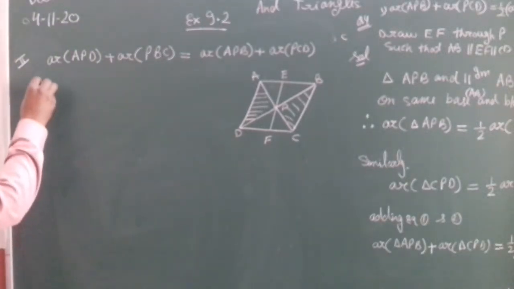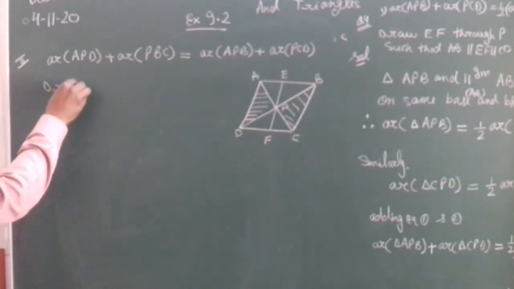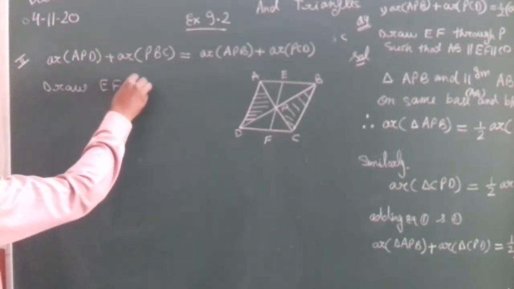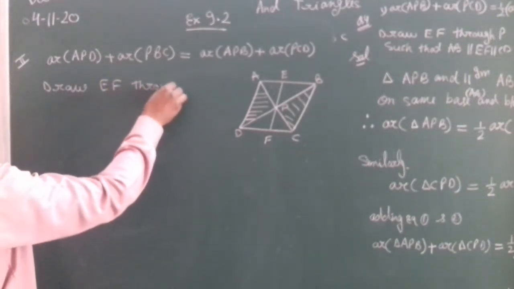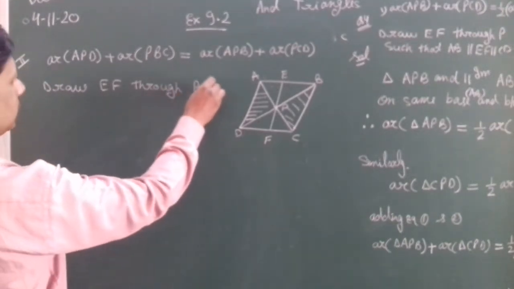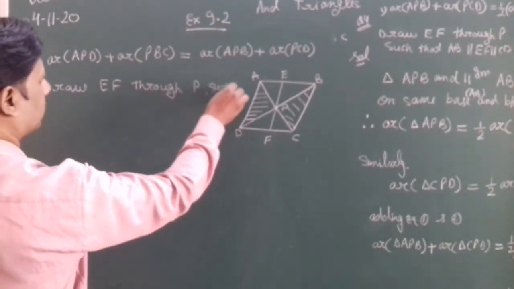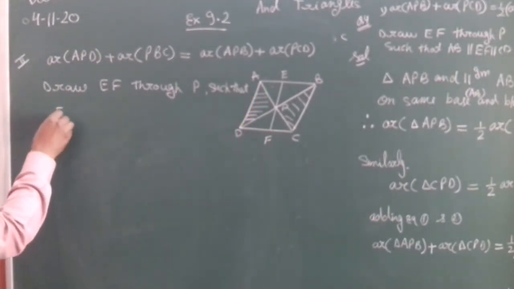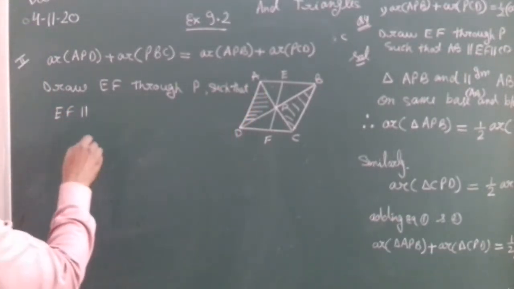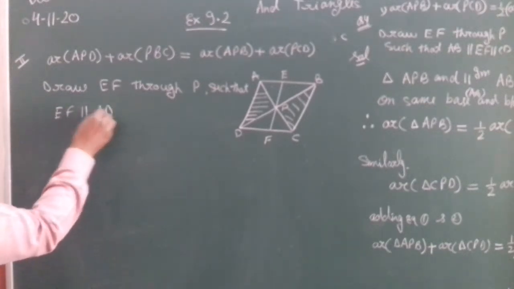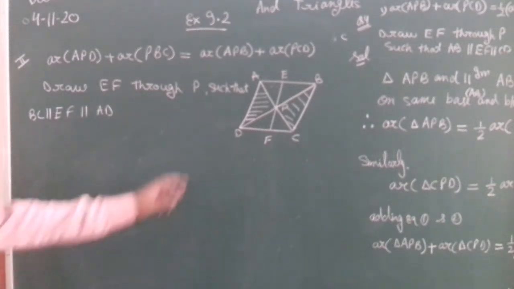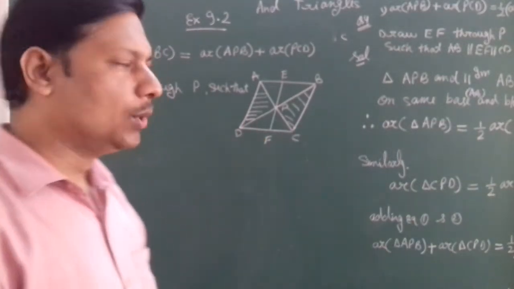So you have to write here, draw EF through P such that EF parallel to AD and EF parallel to BC. Right, now these three lines are parallel to each other.